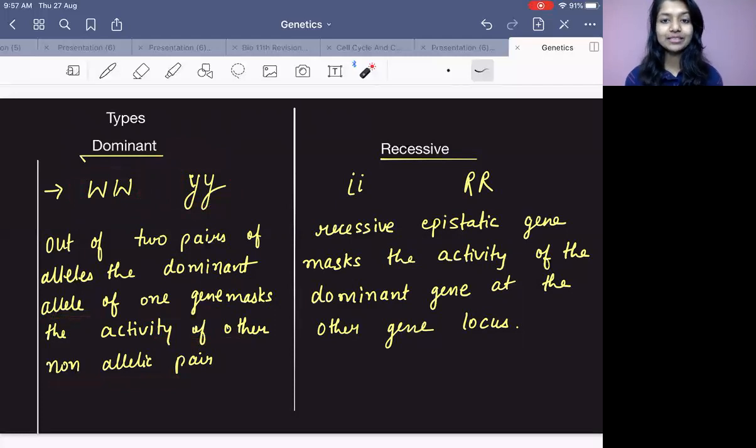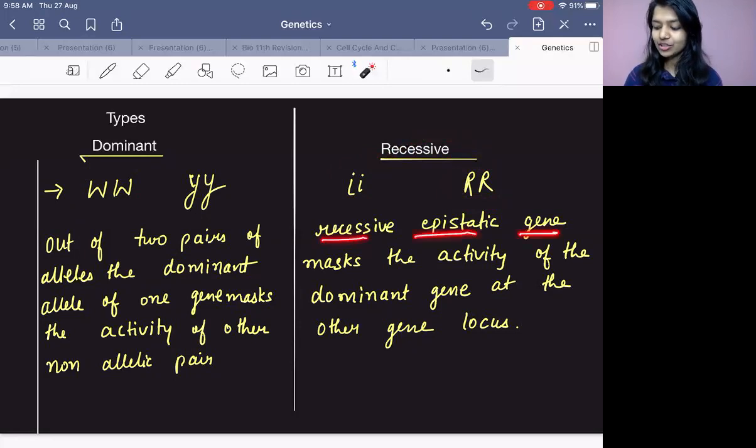But in epistasis, there is one more case, that even the recessive gene can mask the other, dominant gene. This is dominant, right? And this is recessive. When the recessive gene is dominating over the dominant gene, that is recessive epistasis.